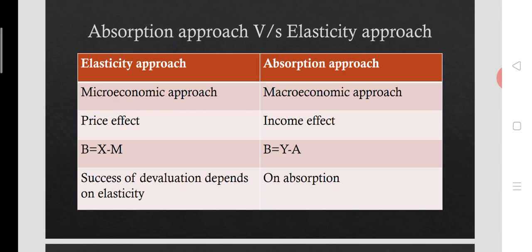When elasticity is unitary, the impact on trade balance will be neutral; there will be no impact. At the same time, as per the absorption approach, the success of devaluation on the trade balance of the devaluing country depends on the absorption.